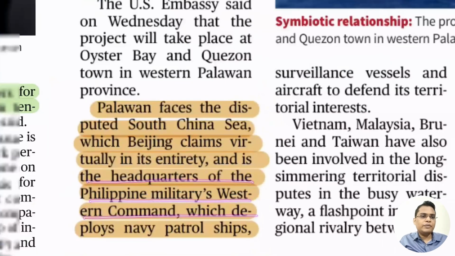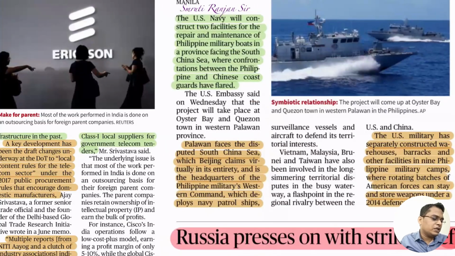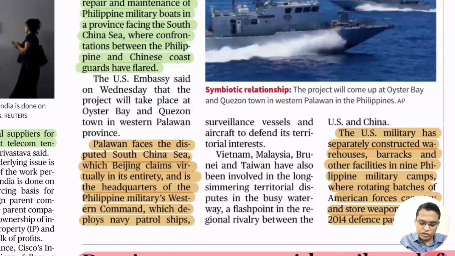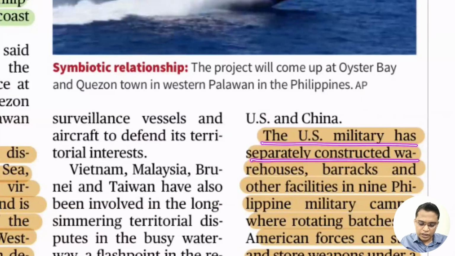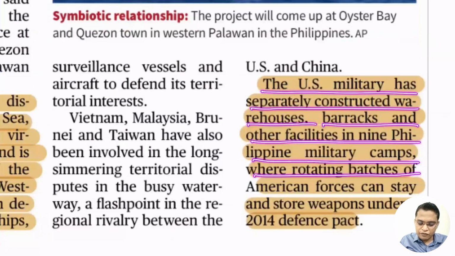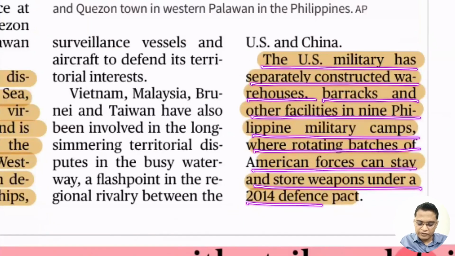So here it is very important, because in the past also UPSC asked a lot of questions regarding all this mapping, all these areas where there is a lot of tension going on. So this can be a potential tension in future, so you need to map everything. The US military has constructed warehouses, barracks and other facilities at nine Philippine military camps where rotating batches of American forces can stay and store weapons under the defense pact.